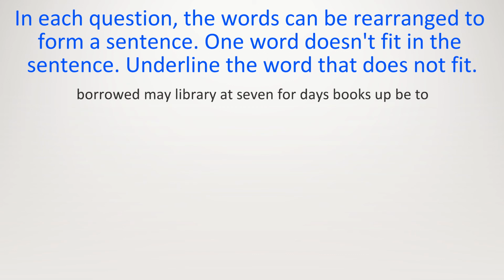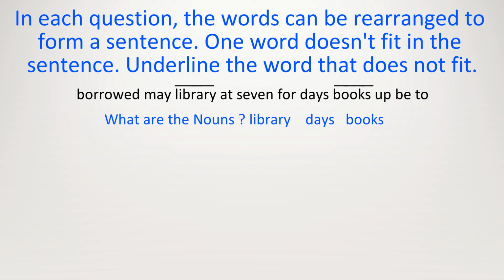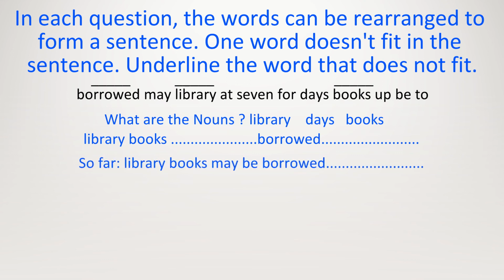Borrowed, may, library, at, 7, for, days, books, up, be, to. How to begin? Let's look at the nouns. Library, days, books. Now 2 of the nouns I think we can put together. Let's try that. Library books. Now let's go for a verb. Library books borrowed doesn't sound right. So I think we need a few words before that. Just 2 words to give you the instruction. To say you can borrow the library books. What's another word for can? May. Let's try. Library books may be borrowed.